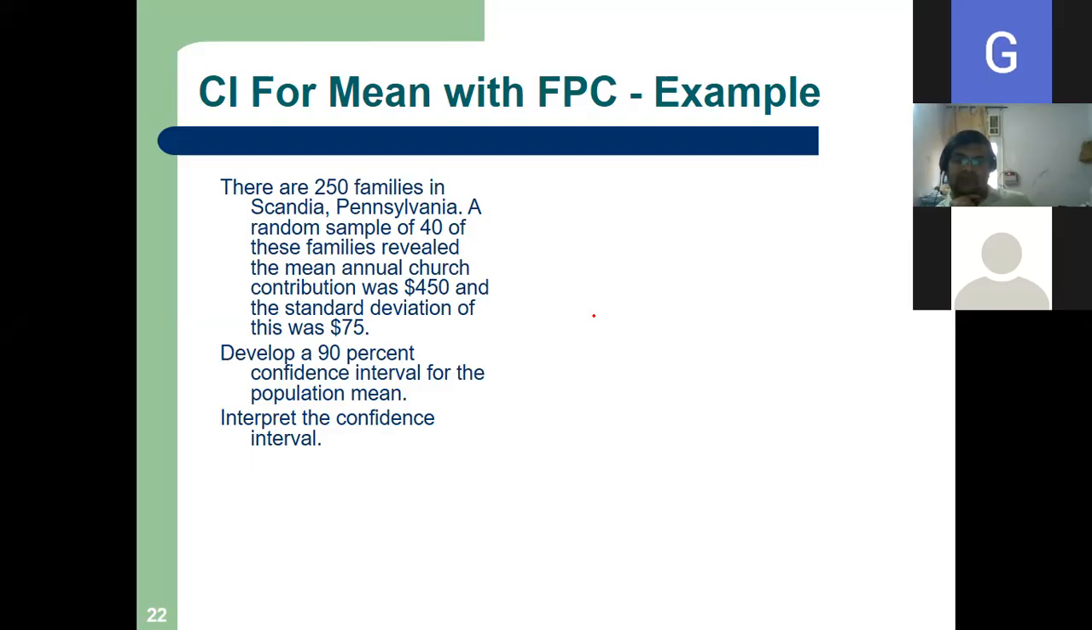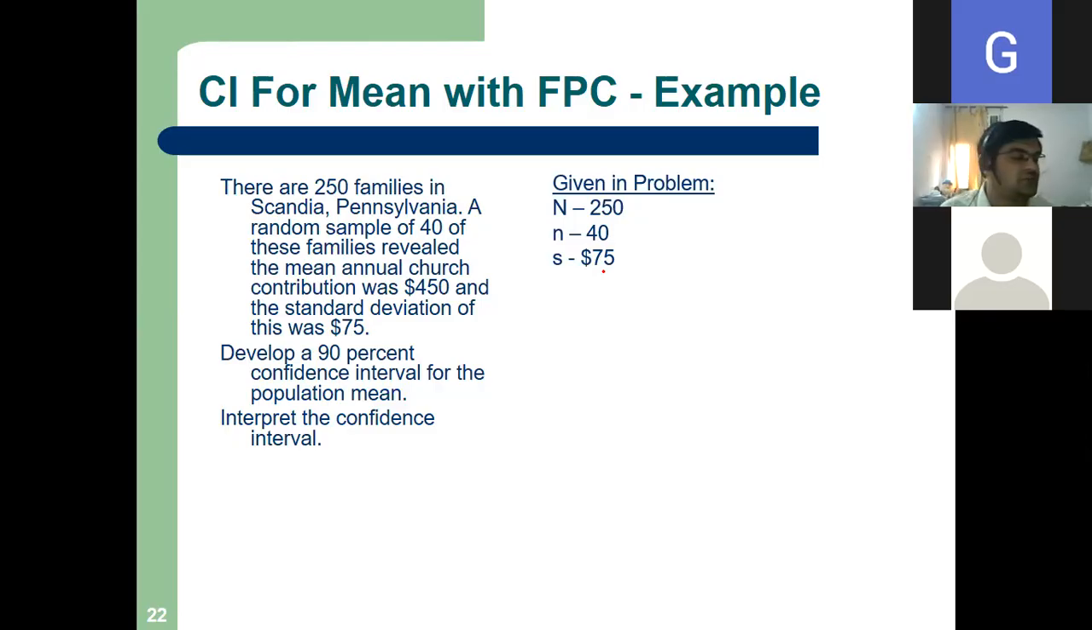Around 17. So it is less than 5% or more than 5%? More than 5%. So we will apply the FPC, right? Rest is the same. Rest I think you will do. So let us see. Small n is given. Capital N is 250. Small n is 40. Standard deviation is 75.